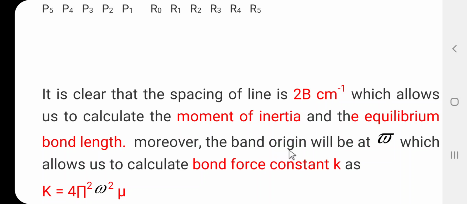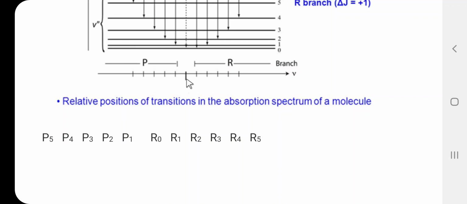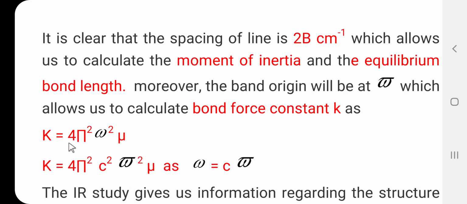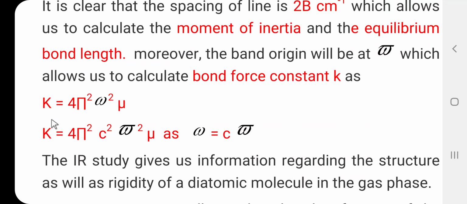So, here the band origin will be at omega bar. This is the band origin, it is at omega bar. From the band origin we can find out the force constant, that is K, because K is equal to 4 pi square omega square into mu. All of you know that omega is equal to c into omega bar. If we know omega bar, we can find out omega, just substituting the value of omega and the reduced mass, and we can find out the force constant for the diatomic molecule.